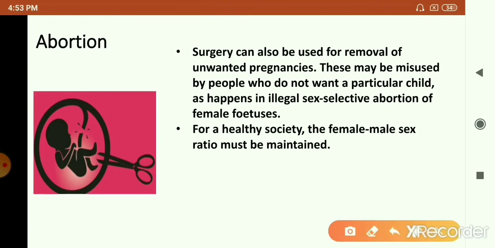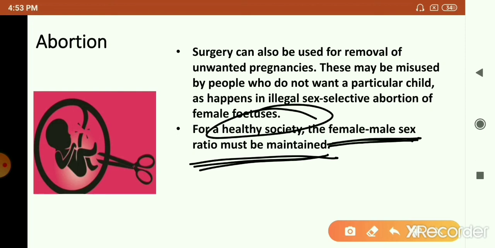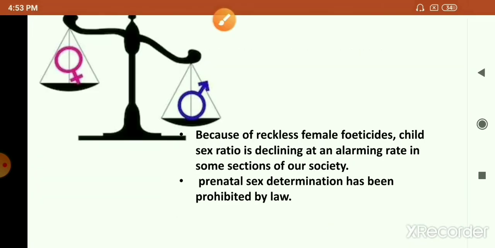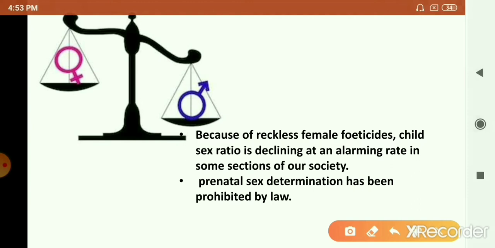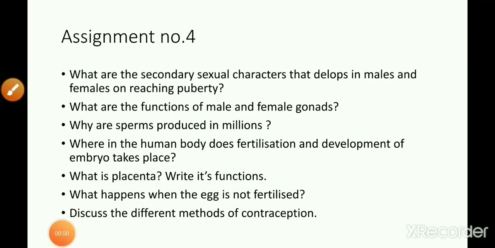This is the reason why the male to female sex ratio keeps changing. For a healthy society, the sex ratio has to be maintained, but it is not being maintained because of female feticide, which is practiced in our country illegally, because now the government has made it an offense.